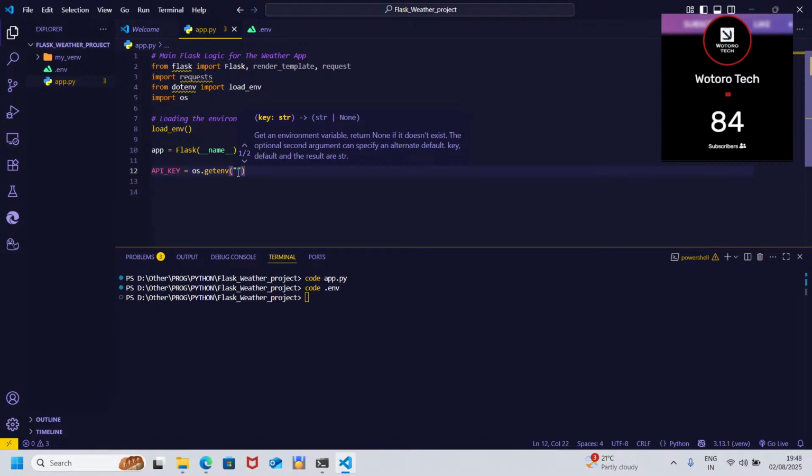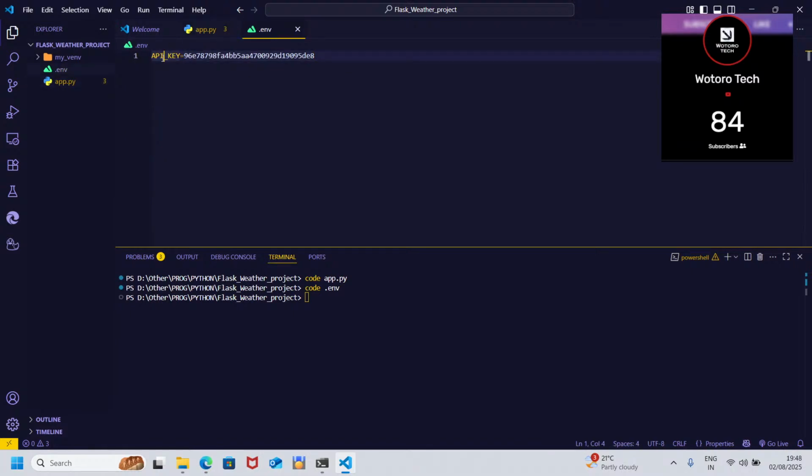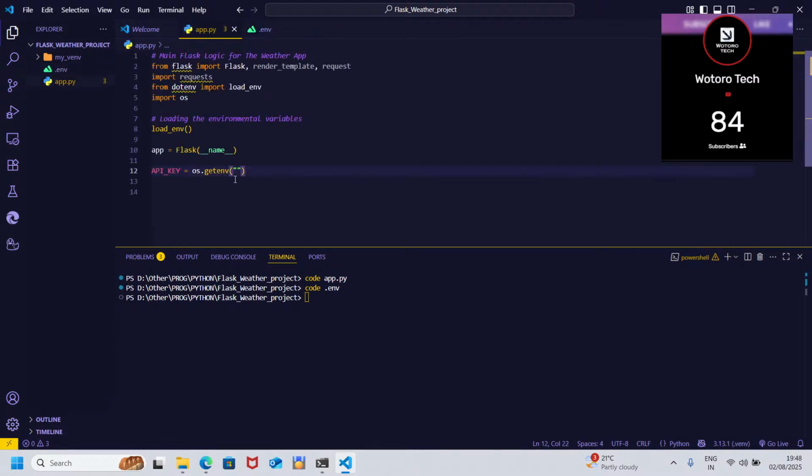Then we go back here and copy the name exactly the way it is. You can type it, it's fine, but copying avoids errors. That way, we have access to our API key, which means when we run our project it will be working. So we are just moving step by step until we get our app up and running.